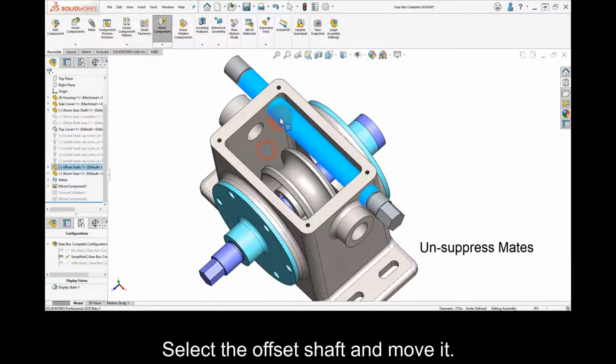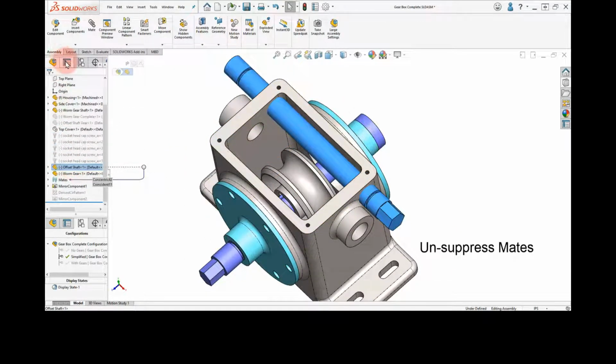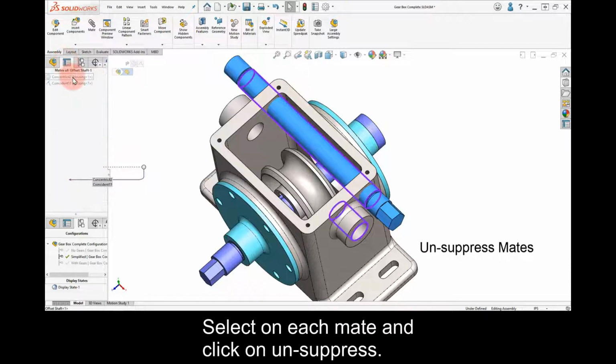Select the offset shaft and move it. Select the Properties tab. Select each mate and click on Unsuppress.